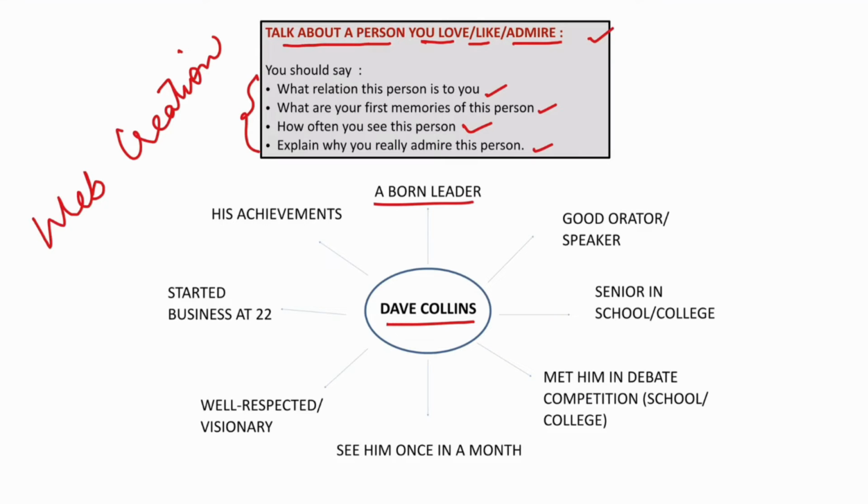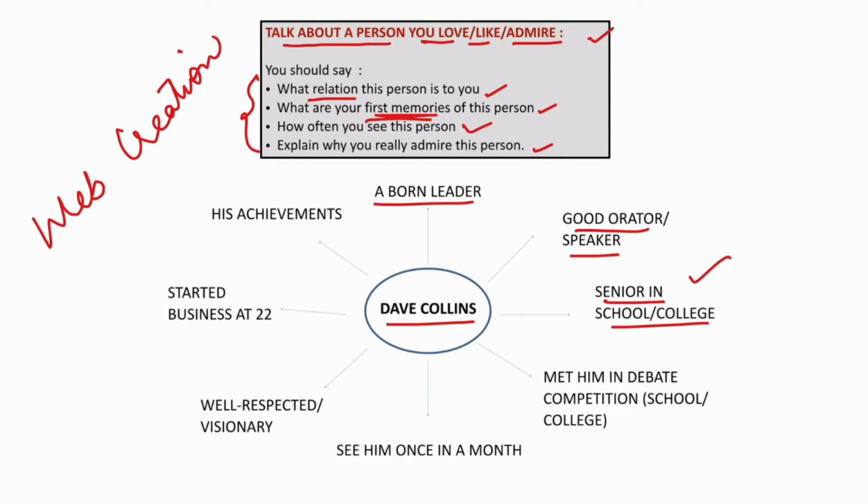Then what are the basic qualities in Dave Collins? That he's a good orator or speaker. He speaks well. So I can elaborate this point well when I have to give my speaking. Then I have written that he's a senior in school, college. So he was my senior. I admire him because I met him in school, right? Here it is asked what relation this person is to you. So you can talk about how he was your senior, right? So what are your first memories?